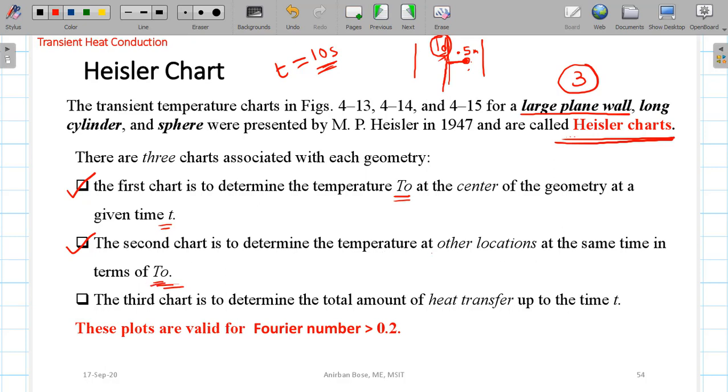Now the third chart is used to determine the total amount of heat transfer up to time t. So the third chart is used to find out the heat transfer. But the last point is very important. Remember, these plots, these Heisler charts, are valid if the Fourier number is greater than 0.2. So that is another thing that you should check initially for the problem, whether the Fourier number is greater than 0.2 or not.